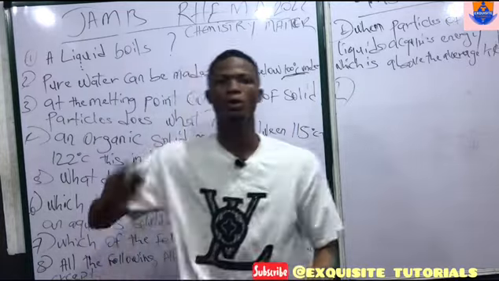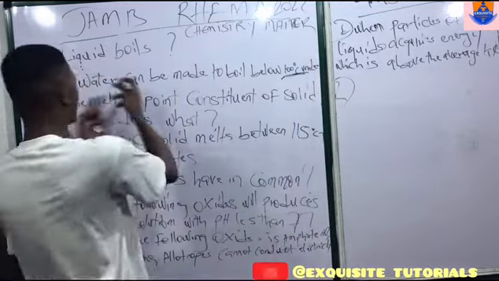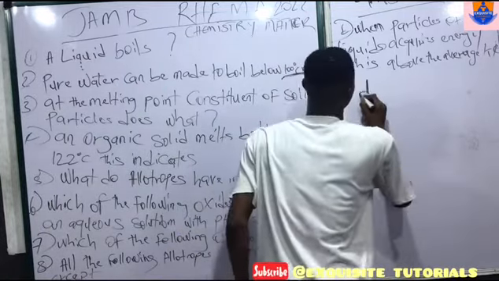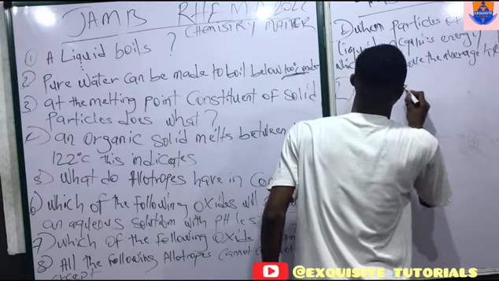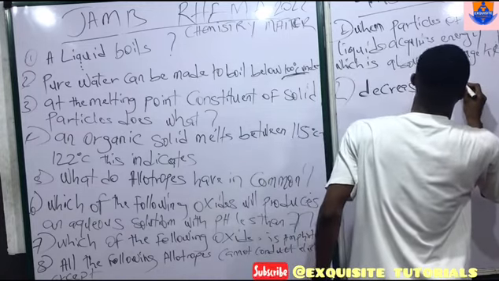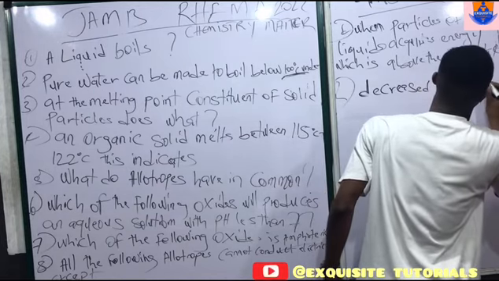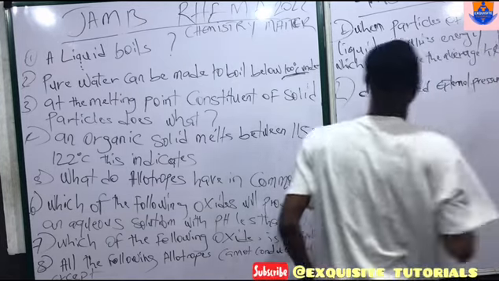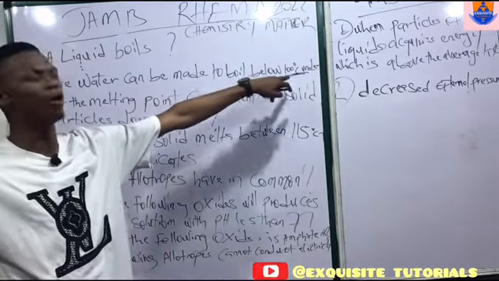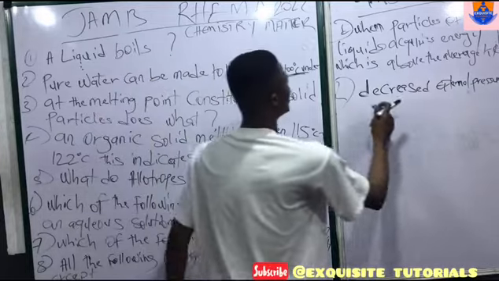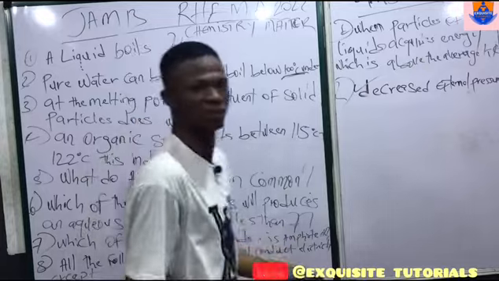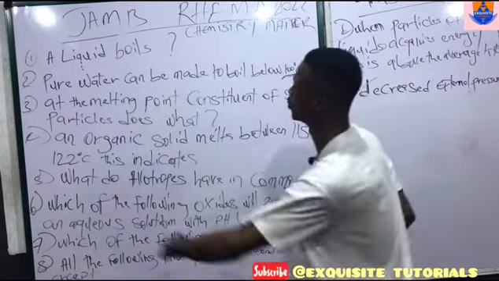So when we talk about pure water can be made to boil under, the right answer is decreased external pressure. So once you see pure water can be made to boil below 100 degrees Celsius under, just click decreased external pressure. Forget about all the other options. Move to the next question. Operation look and click. Now let's go.